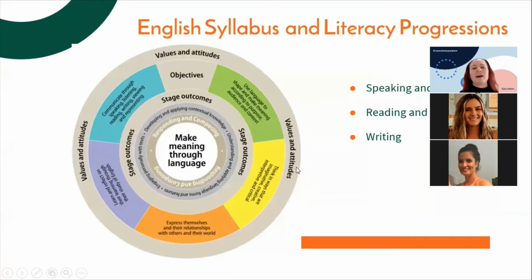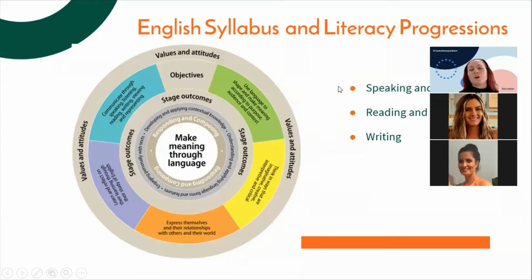So in terms of our syllabus, the English syllabus looks quite complicated there in that wheel diagram, but essentially we focus on some key objectives, and they're in that second circle in. It's around communication, using language, thinking creatively, critically and imaginatively, being able to express ourselves, and also being able to reflect on our learning.